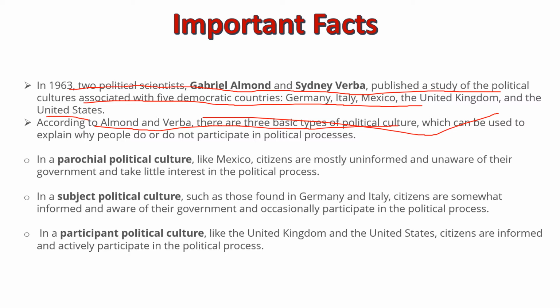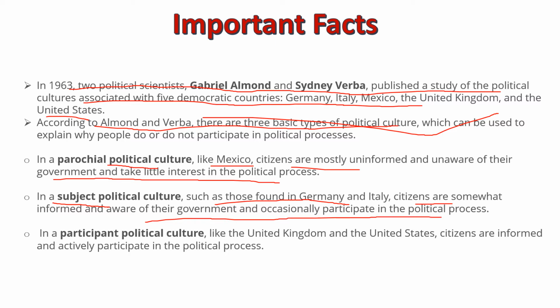In a parochial political culture like Mexico, citizens are mostly uninformed and unaware of their government and take little interest in the political process. In a subject political culture, such as those found in Germany and Italy, citizens are somewhat informed and aware of their government and occasionally participate in the political process.